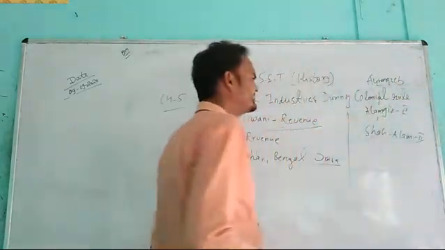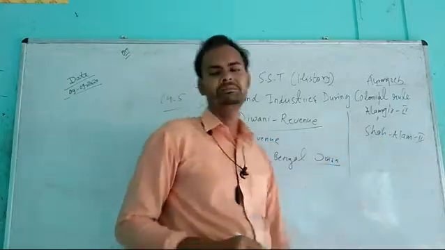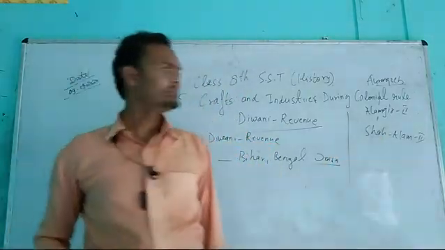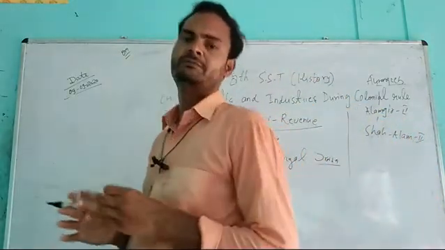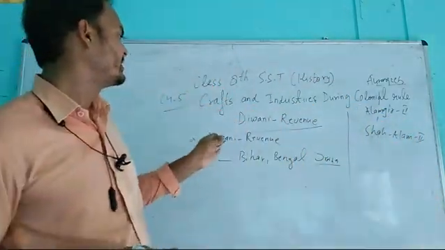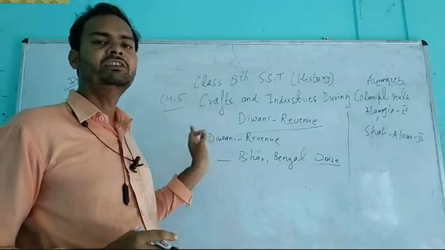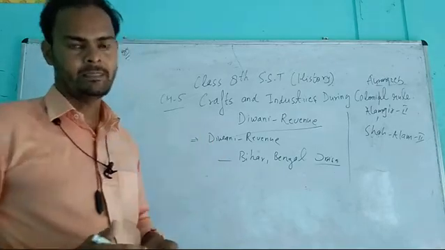Aurangzeb's son was Alamgir II, and Shah Alam II was the son of Alamgir II. So Shah Alam gave permission and gave the rights of Diwani of Bengal, Bihar and Odisha.